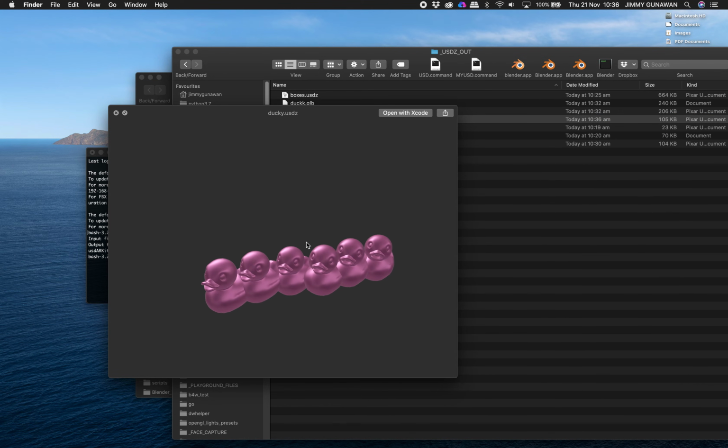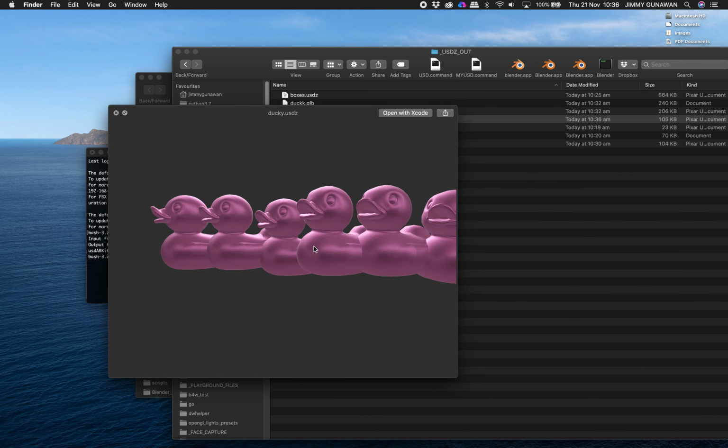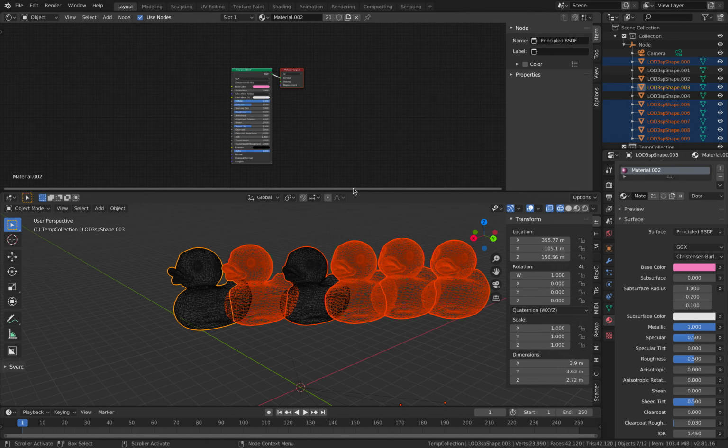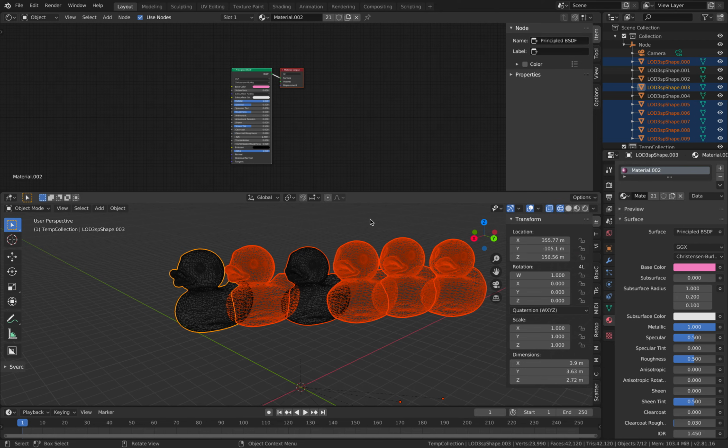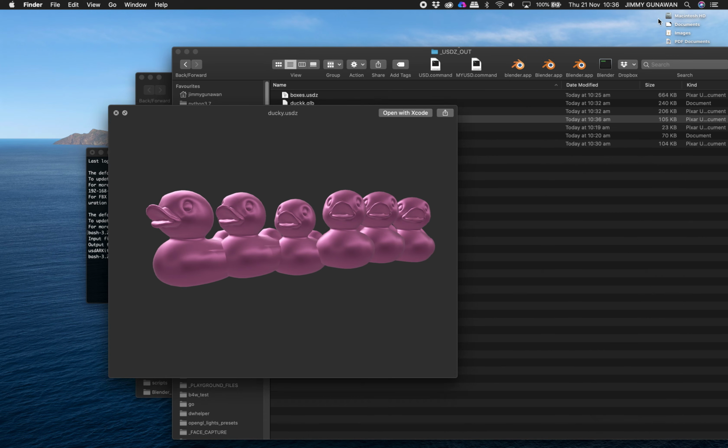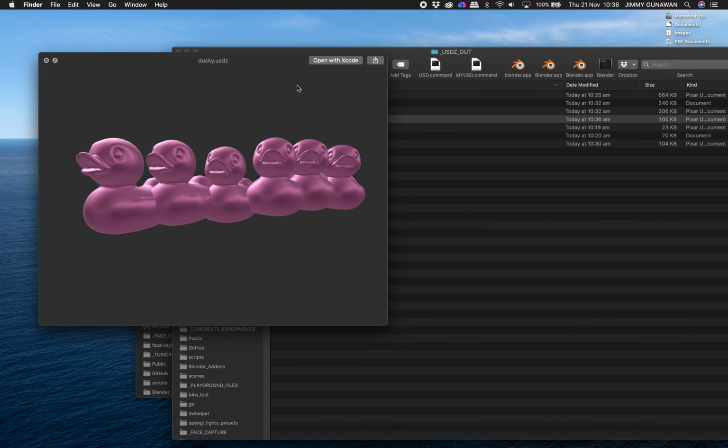But I found this very, very powerful, to be able to just export your 3D objects, 3D animations, into USDZ for AR, for further processing, like if you are using Reality Composer. So you can now work with your client if they want to look at your 3D models very quickly as AR.